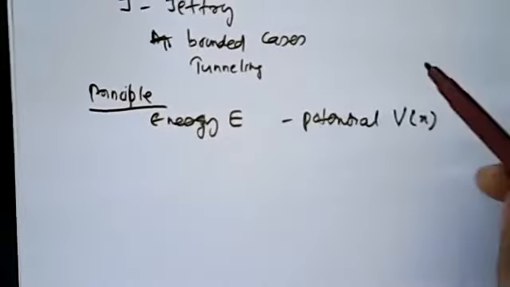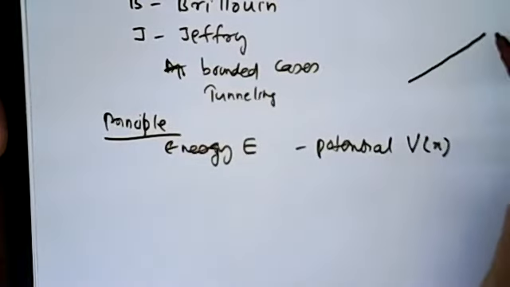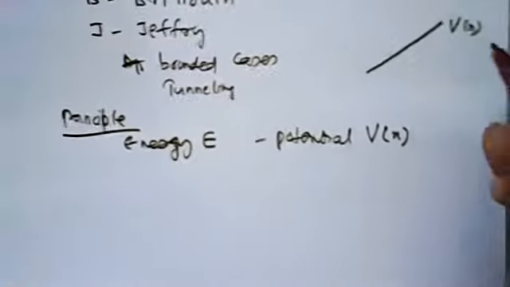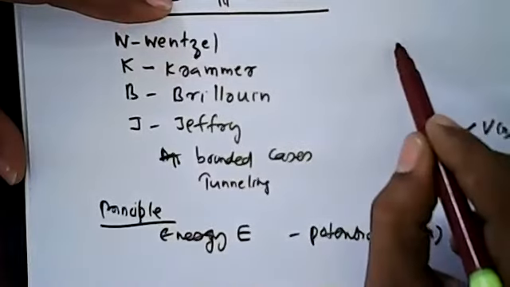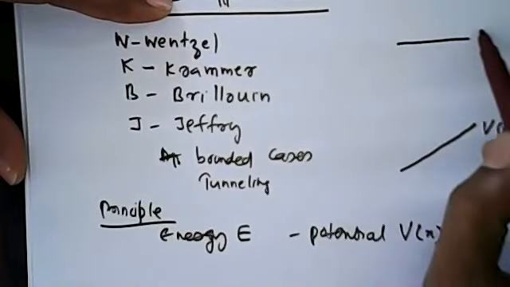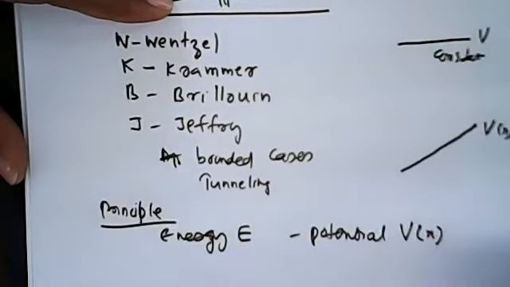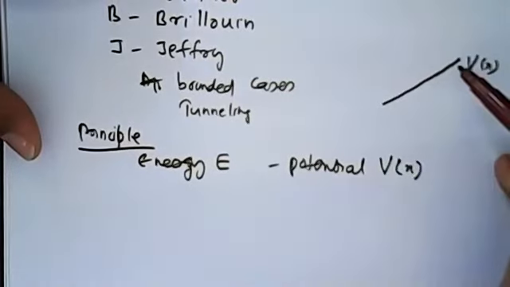Suppose this is the variation of V of x. If potential is constant, we can draw it like this. This is constant potential V. And this is a varying potential.